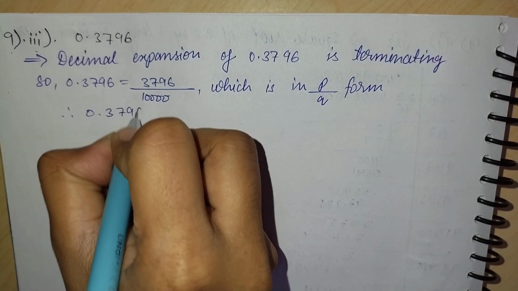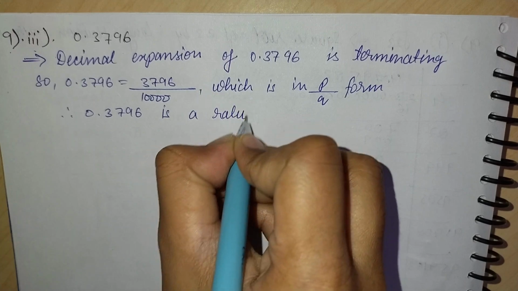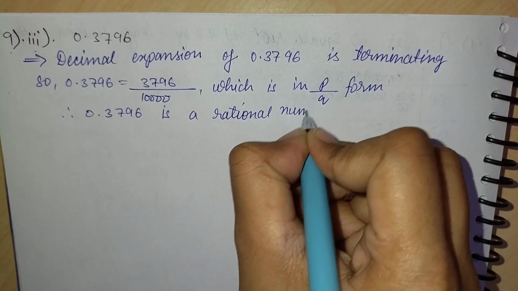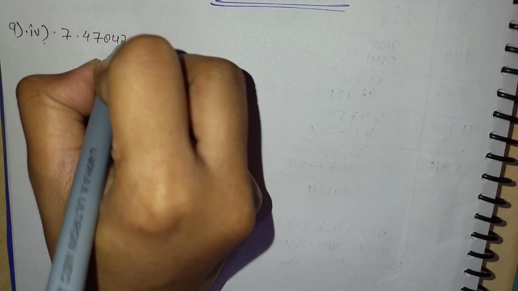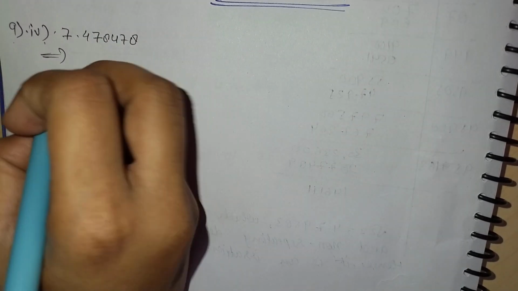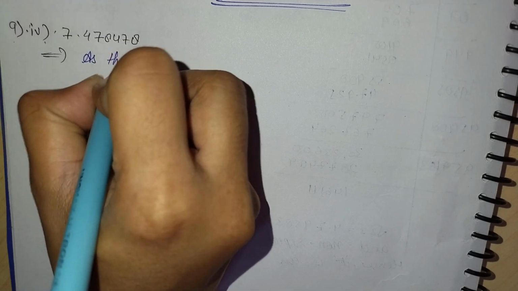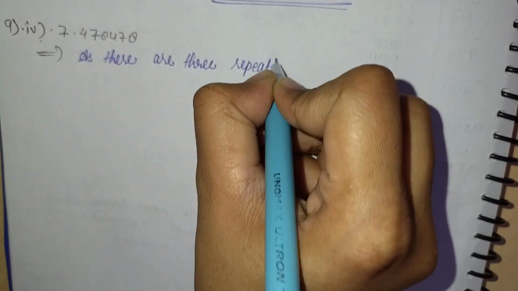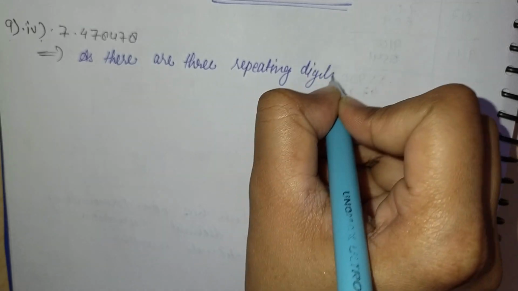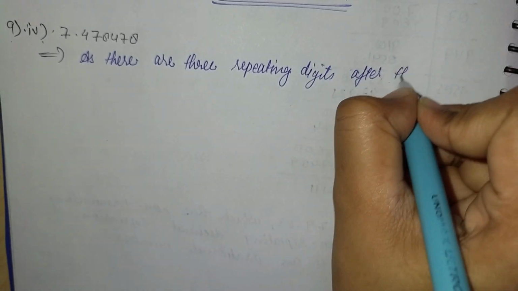Let's solve the next part. Fourth part is x is equal to 7.478478. This is the first equation. As there are repeating digits after the decimal point, multiplying both sides of the first by 1000.